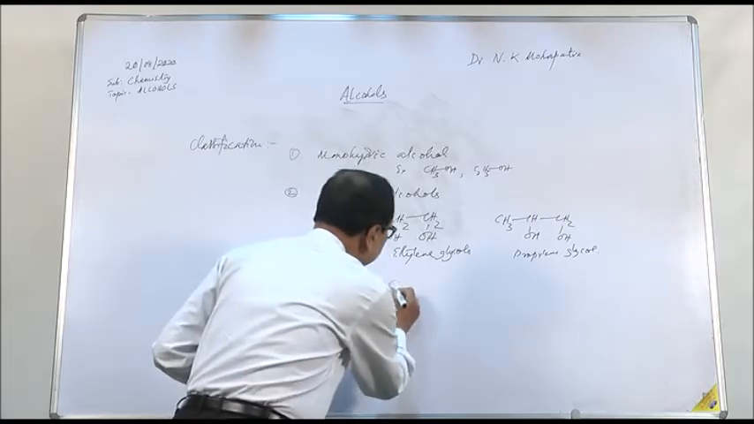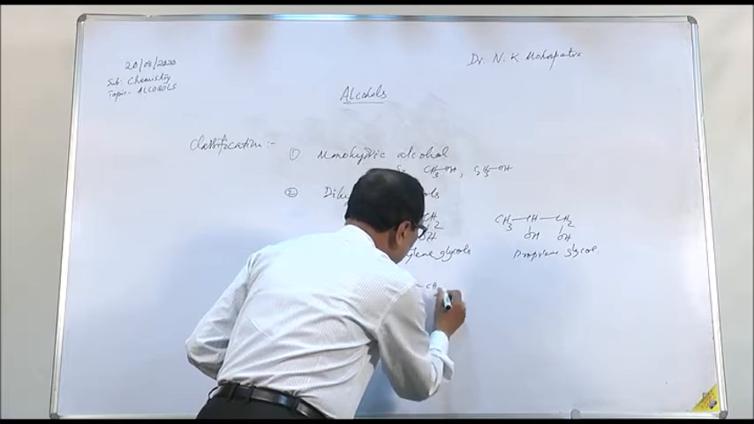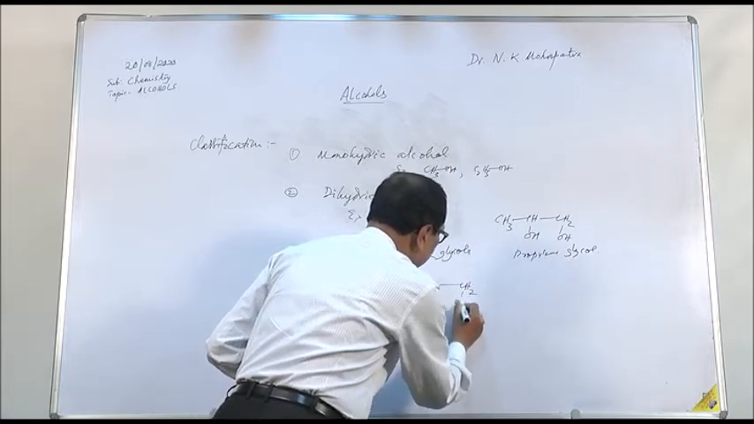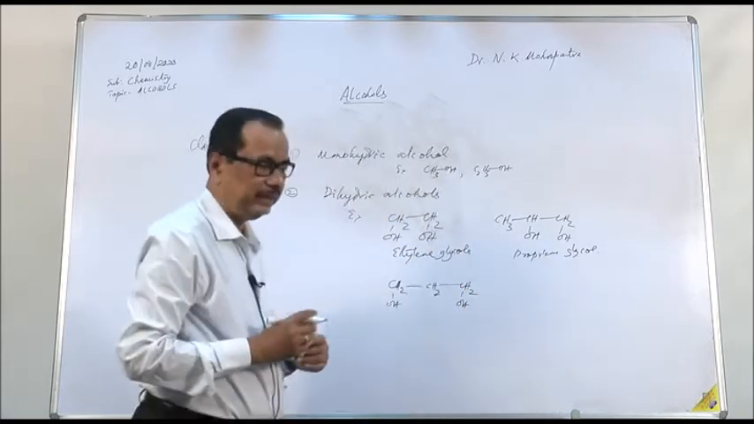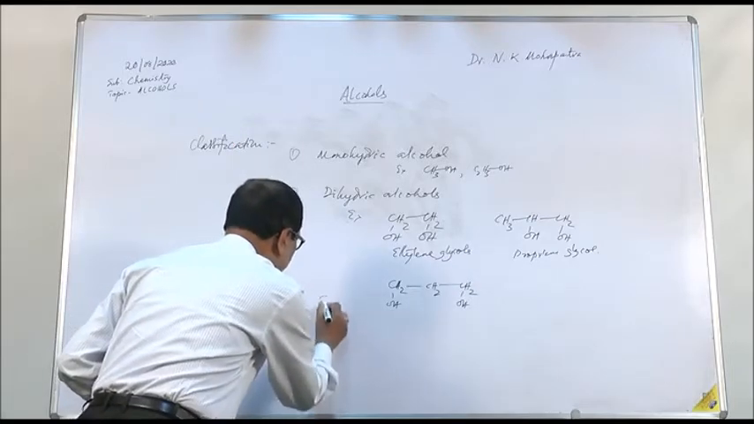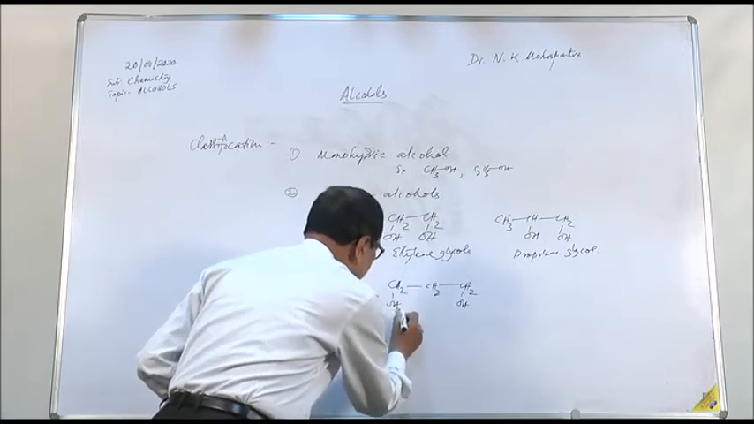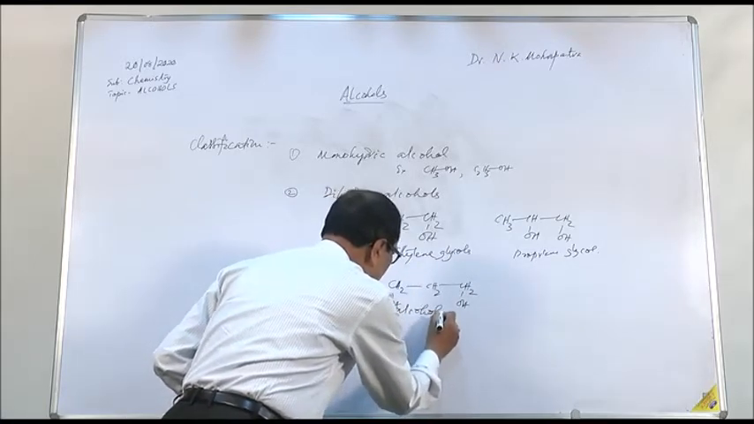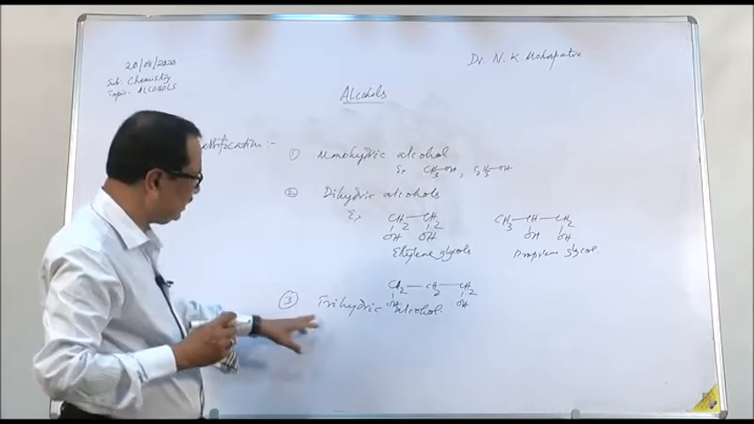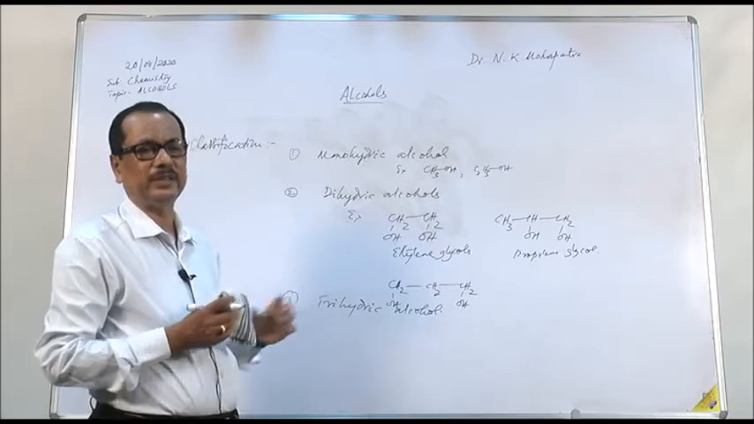So these are the dihydric alcohols where the OH groups are present on two adjacent carbon atoms. But if they are present on the 1,3 position, then it is simply a dihydric alcohol. Similarly, another one is called trihydric alcohol. Trihydric alcohols, as the name suggests, must contain three OH groups present on three carbon atoms.